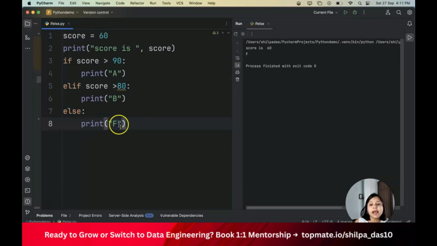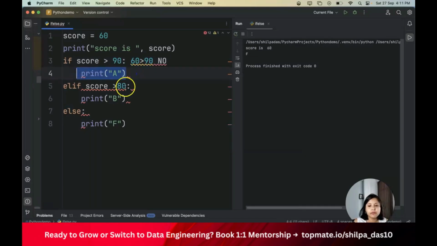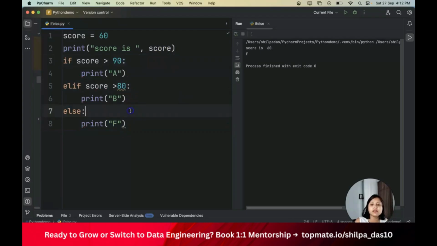So what exactly happened? It will first check if 60 is greater than 90. No, right? So it's not going to this particular statement. Then it will again check if 60 is greater than 80. No, right? So it is not going to this statement. Then if it doesn't go to this statement, then it will go back to the else statement directly. And in this else statement, it's going to execute F. Let me remove these things because this will give us a syntax error.